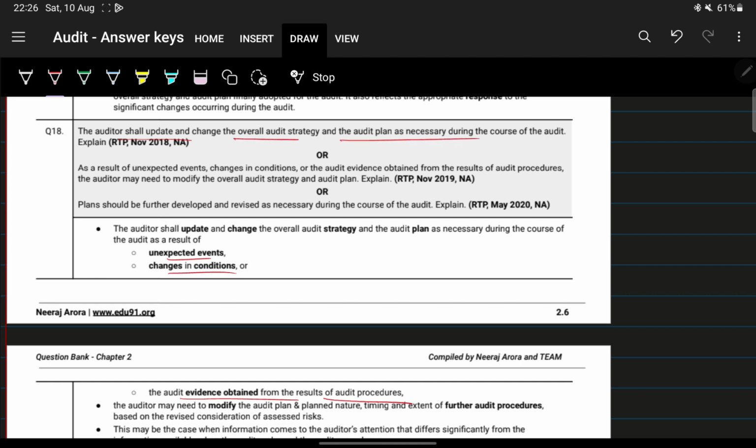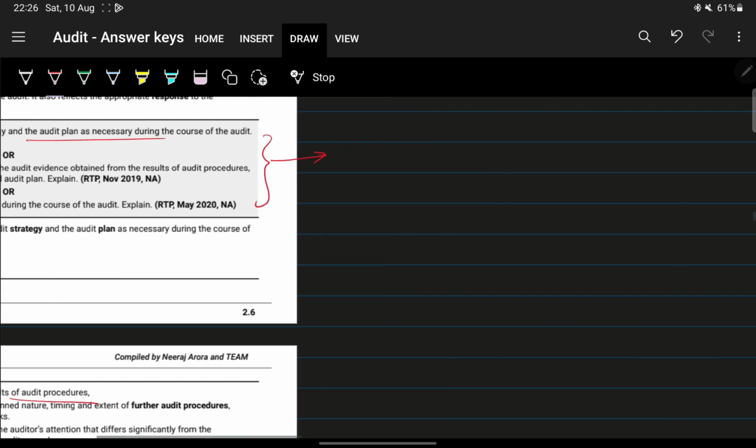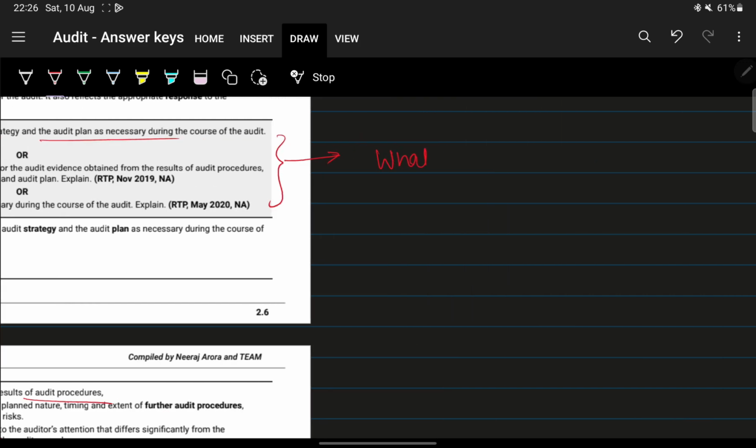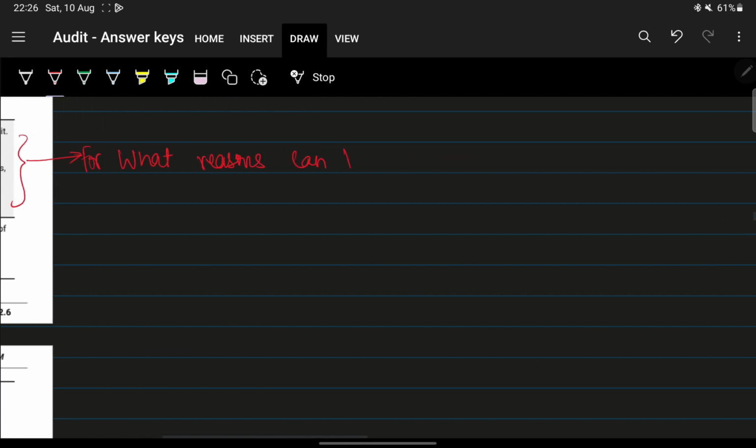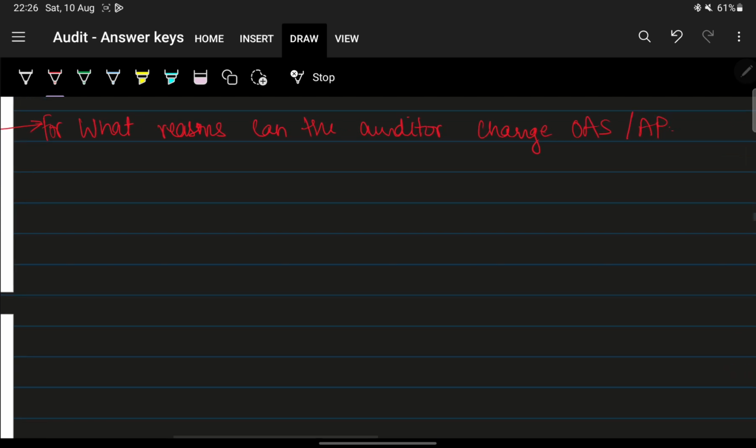Basically, in this question they are asking for what reasons the auditor can change his overall audit strategy or audit plan. Those three reasons that we remember, right? Very simple.